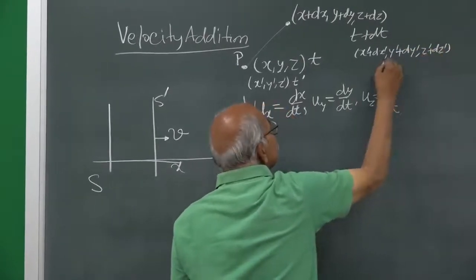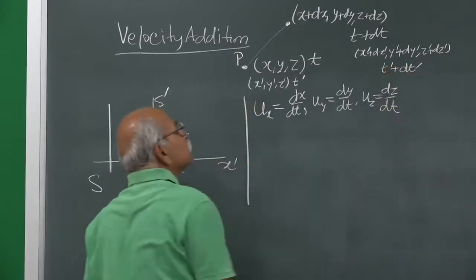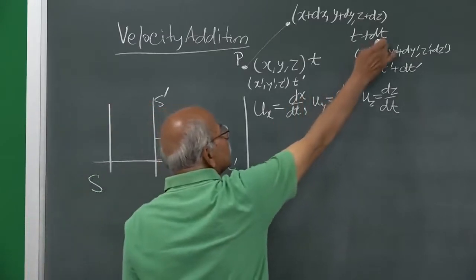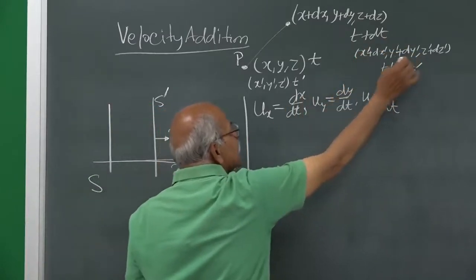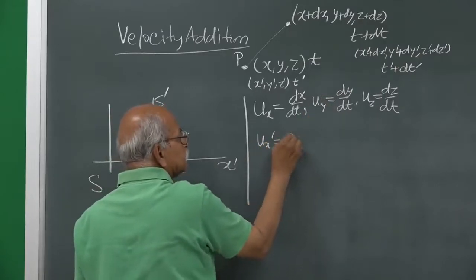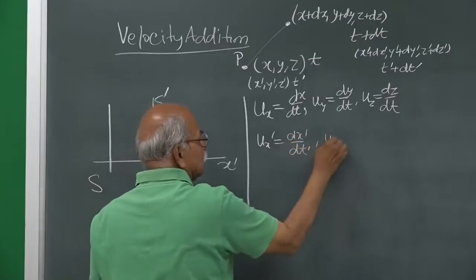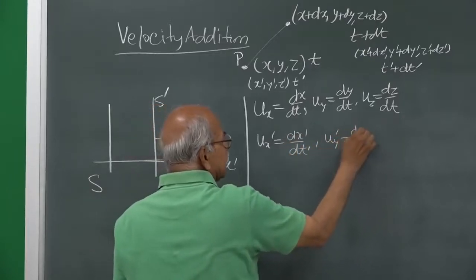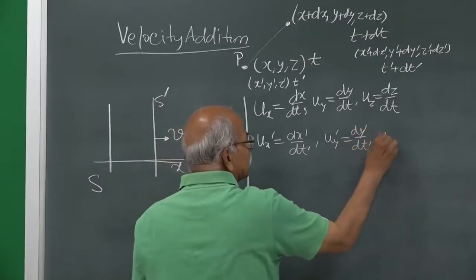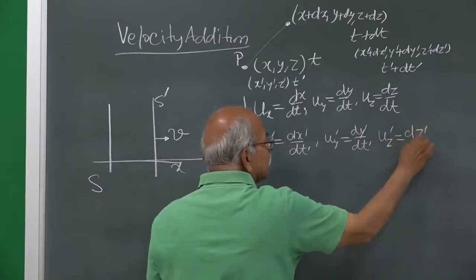And when did it occur? t prime plus dt prime. Similarly, the definitions: dx prime divided by dt prime will be ux prime, uy prime is dy prime by dt prime, and uz prime is dz prime by dt prime.